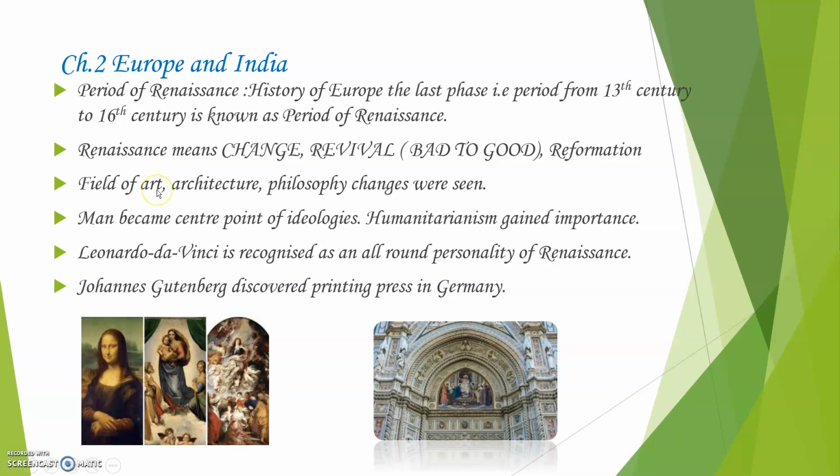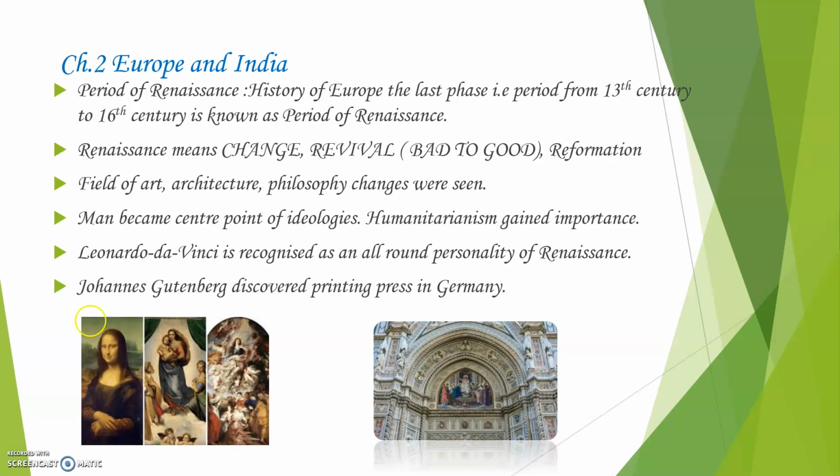The change took place in the field of art, architecture, philosophy. That means you can see beautiful art, drawings and paintings were done during the time of Renaissance. That is called the field of art and architecture. Man became the central point of ideologies. Humanitarianism gained importance. That means man became more important during the time of Renaissance.